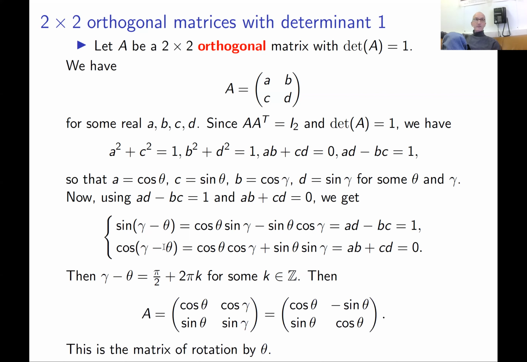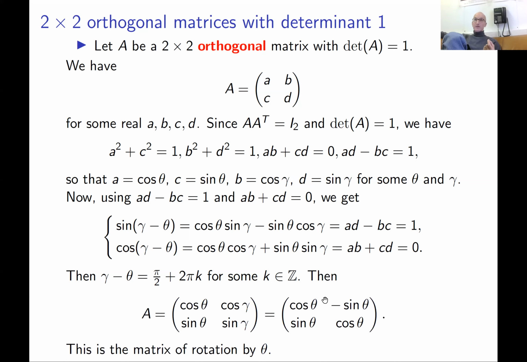This is proved in trigonometry, but you can actually prove it using matrices. Yeah, you know that this is a matrix of rotation by theta. If you write down a similar matrix of rotation by gamma, we know that if you multiply them, then the product of two matrices corresponds to the matrix of a composition of the corresponding linear transformations.